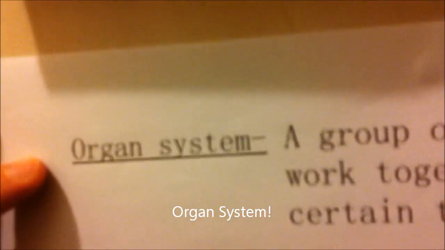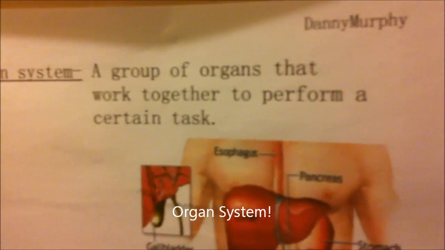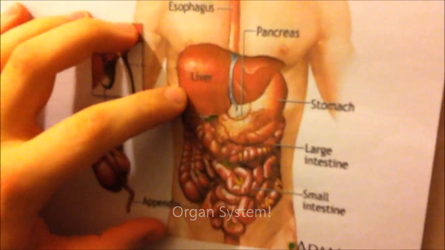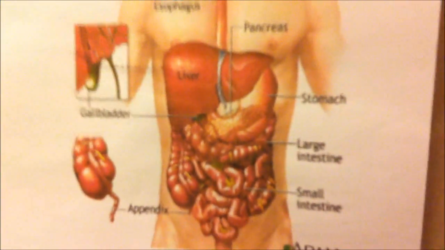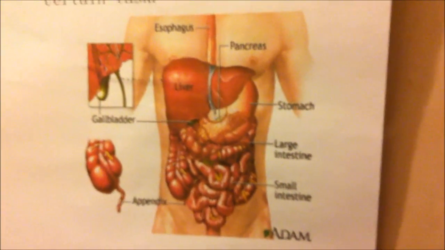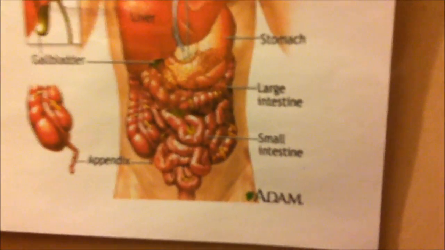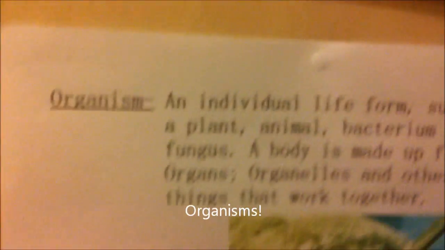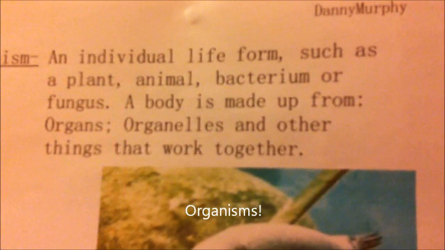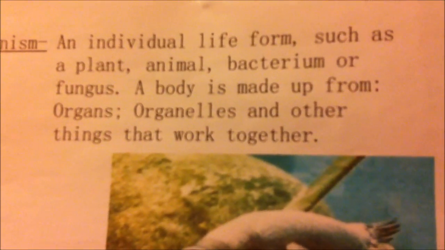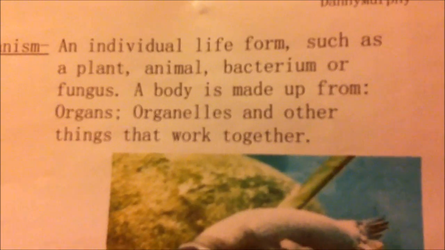Organ system, a group of organs that work together to perform a certain task. Here you will see the digestive system. This is a common one, where all the organs work together to make the organ system, such as the liver, the stomach, the small and large intestine, gallbladder, appendix and esophagus. Organism, an individual life form such as a plant, animal, bacteria or fungus. A body is made up from organs, organelles and other things that work together. This is an organism, a living thing.